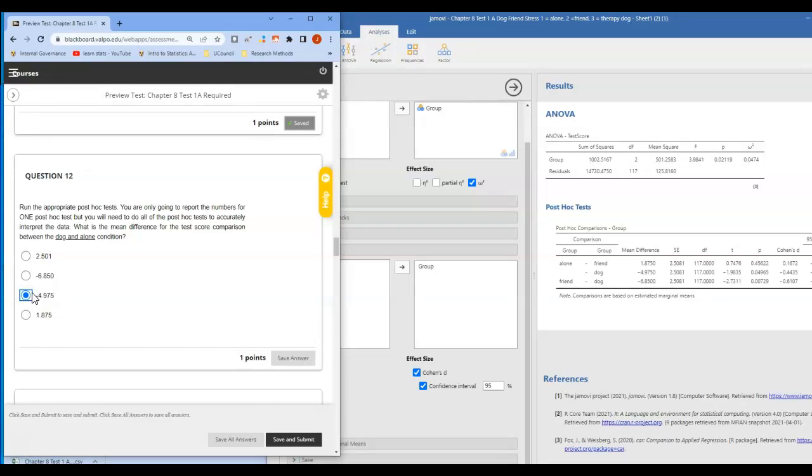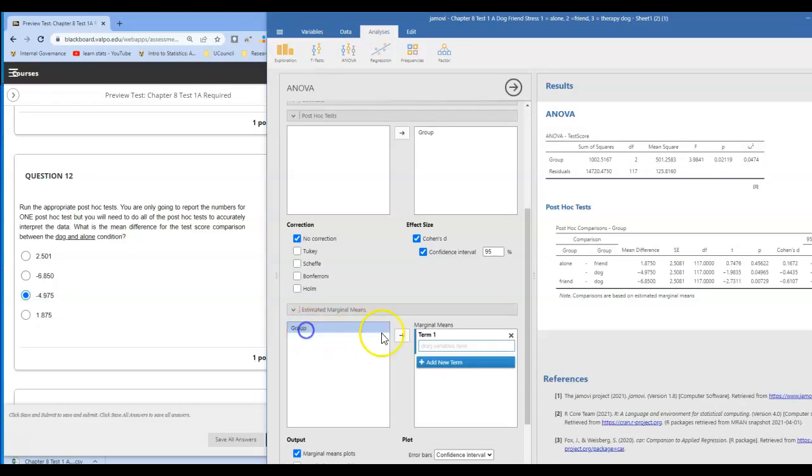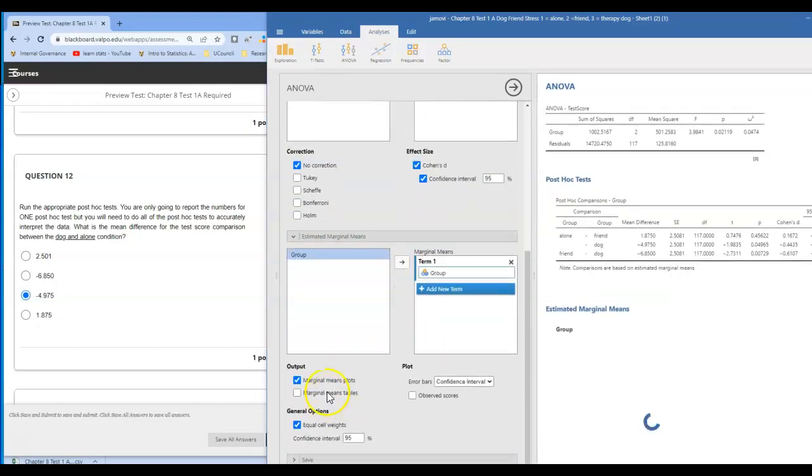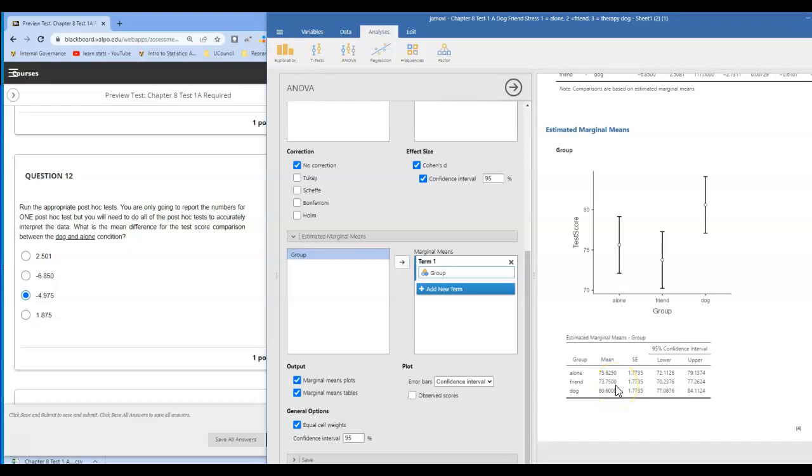If you want to know which group is higher than the other group, you're going to need to look at the table of means. So to look at that, we're going to click on the estimated marginal means menu, move group over, and click on marginal means table. Okay. And that will give us a table of all of our means as well as a graph. So we can see that for the dog and alone comparison, test scores were higher, better in the dog condition than in the alone condition. Now remember, when we're looking at stress levels, lower numbers are better, but test scores, higher numbers are better.